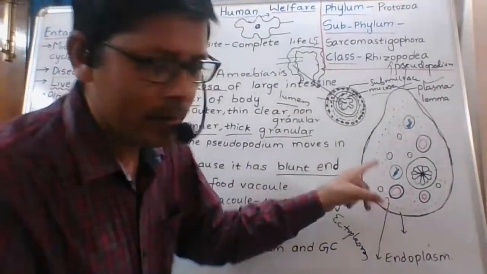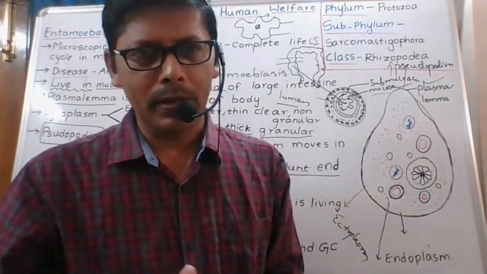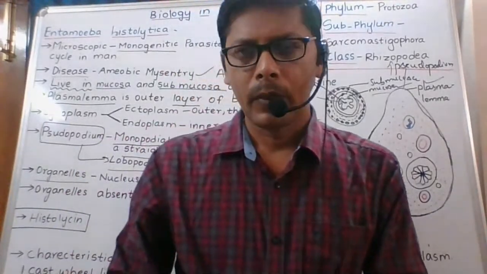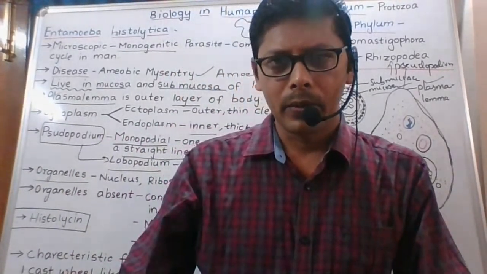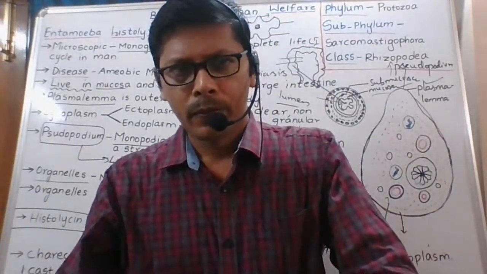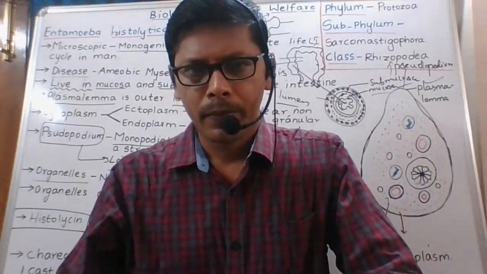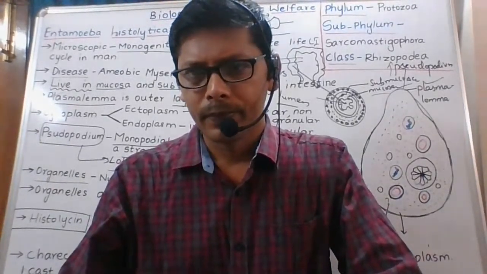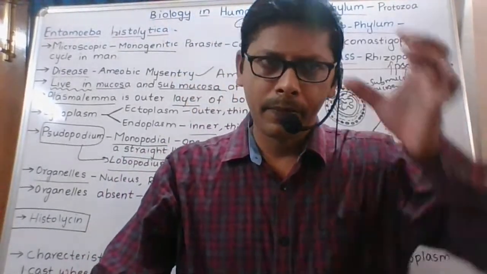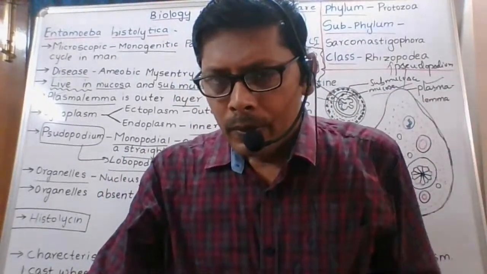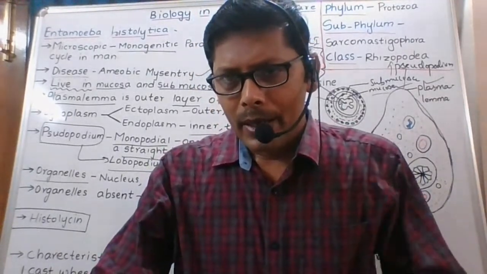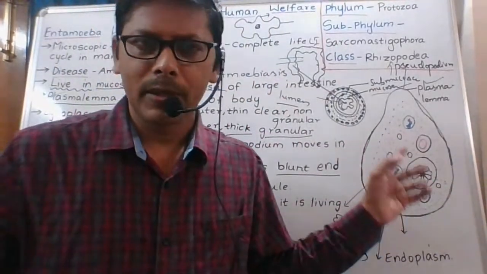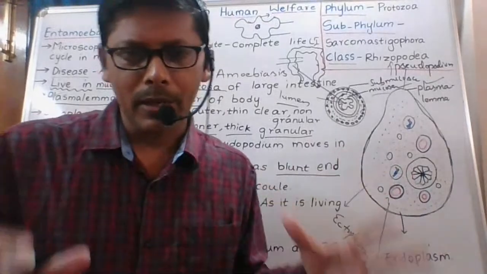Here, this is the endoplasm. Is it eukaryote or prokaryote? Type your answer. It is a unicellular eukaryote. Very good. It is a unicellular eukaryote because a definite nucleus is present. Now we are talking about trophozoites.